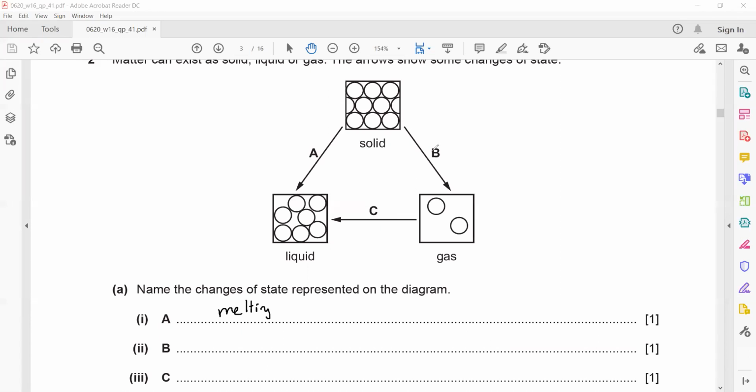For B, a solid is changing into gas. If solid changes to gas or gas changes to solid, what we call that is sublimation. C means a gas is changing into liquid. When a gas changes to liquid, what we call this process? We call that condensation.